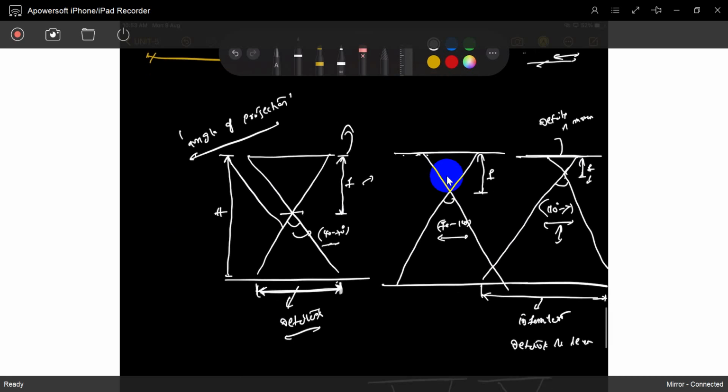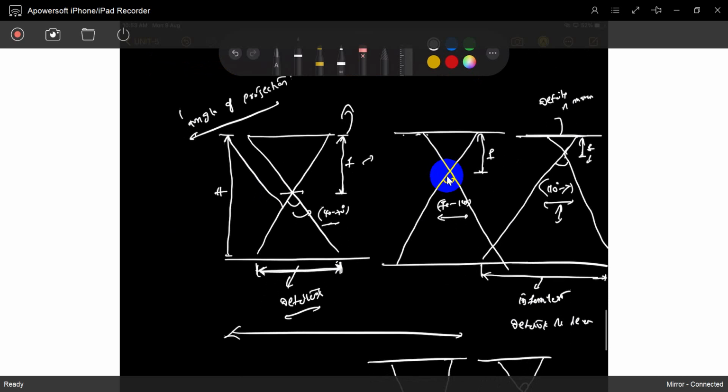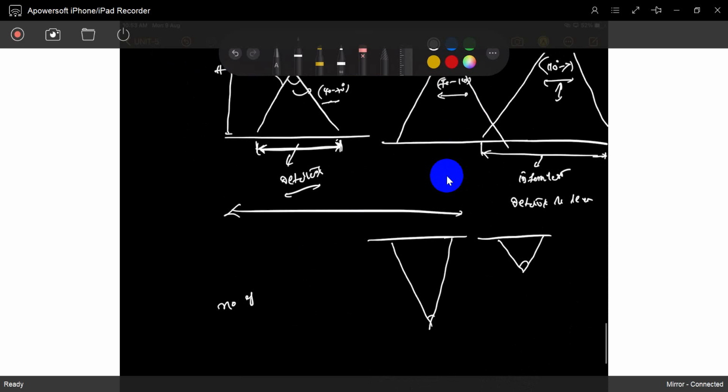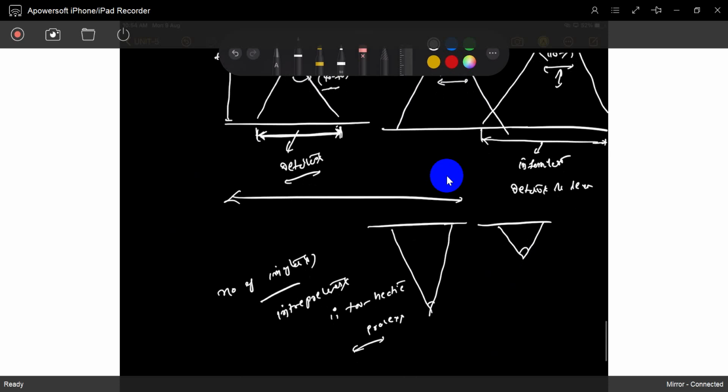Sir, what is the purpose? You can use everything for your purpose. If you need information, you use one; if you need more details, you use the other. Because if you take so many images or photographs, interpreting those photographs is a very hectic process. So if you cover more area, you will get fewer images, and your work is very small.